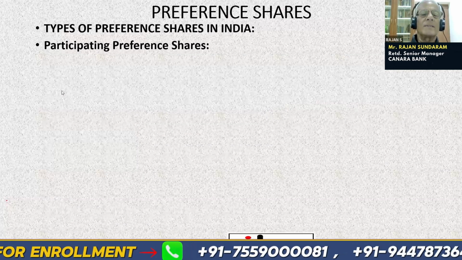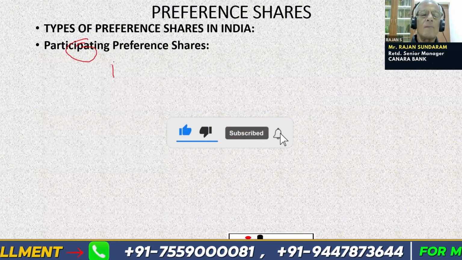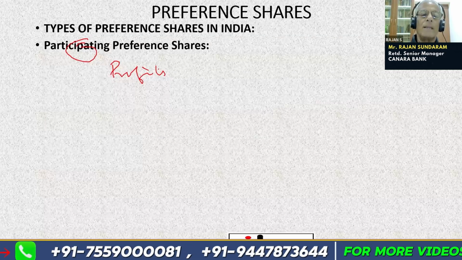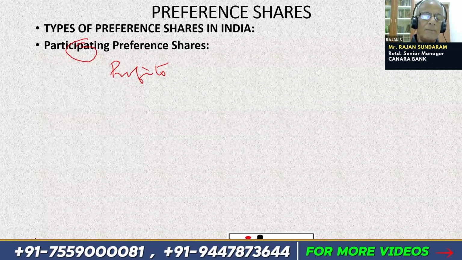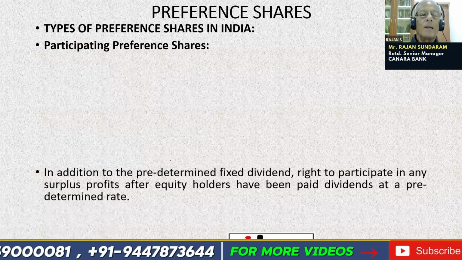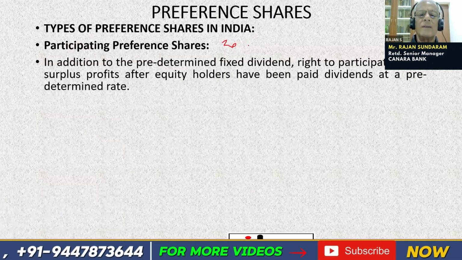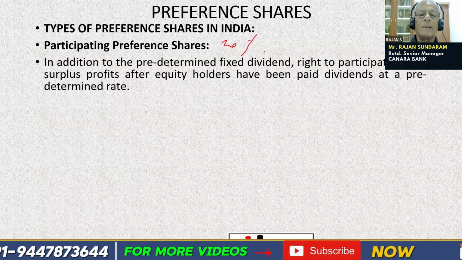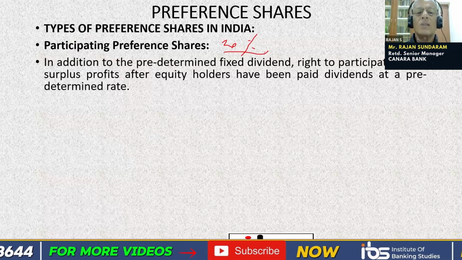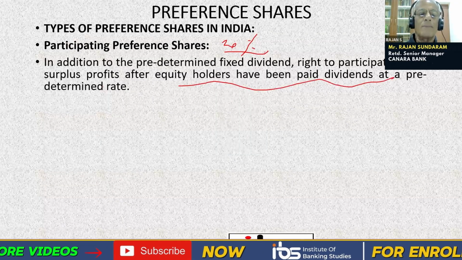Then participating preference shares. When we say participating, it is participating in the profit of the company. So the participating preference shares can participate in the profits of the company after some fixed percentage of dividend is paid to the equity shareholders. In addition to the predetermined fixed dividend, let us say 20% is the rate of dividend for these participating preference shareholders, they have a right to participate in any surplus profits after equity holders have been paid dividends at a predetermined rate.